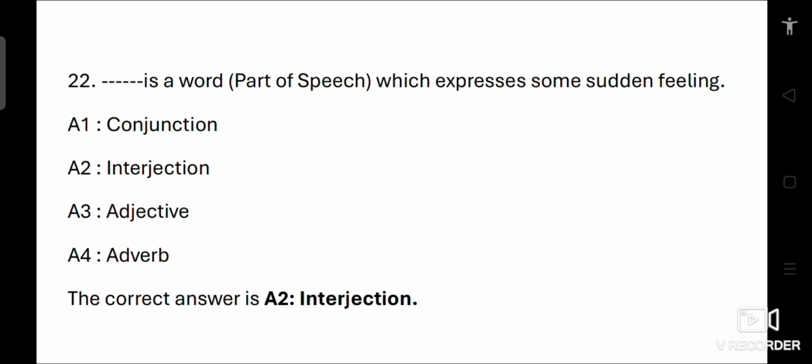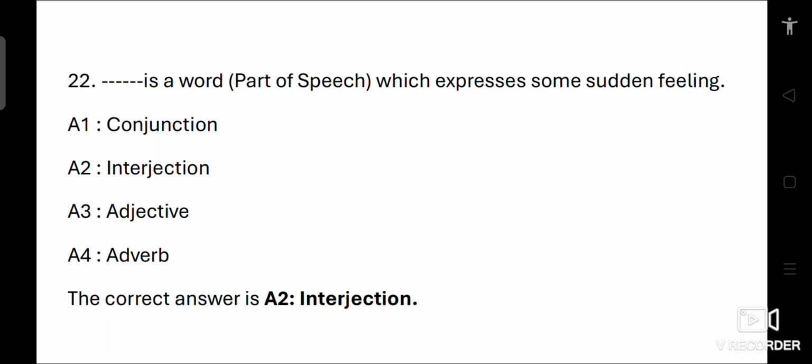Dash is a word, part of speech, which expresses some sudden feeling. Option 1 conjunction, 2 interjection, 3 adjective, 4 adverb. Conjunction connects words, phrases, or clauses. For example, and, but, or. Adjective describes or modifies a noun. For example, happy, blue. Adverb modifies a verb, an adjective, or another adverb.